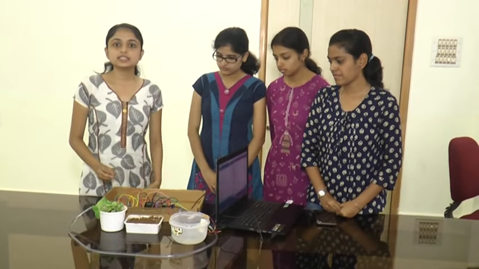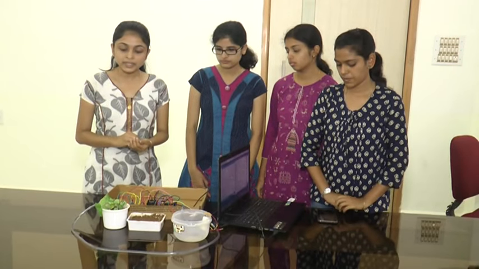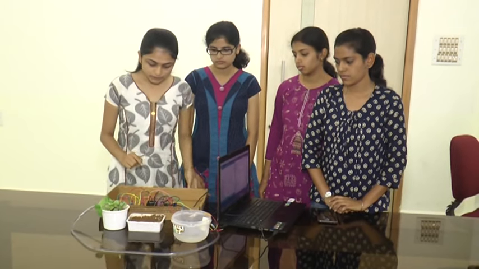Usually irrigation is done just by pumping water into the fields. It will not check the moisture content of the soil. That will be a disadvantage for the plants, and there will even be lots of wastage of water. In our system, we use the moisture sensors and the temperature sensor, which send the soil moisture content and the atmospheric temperature, and based on that value we will see whether we have to apply water to the plants or not. We will see the demo here.